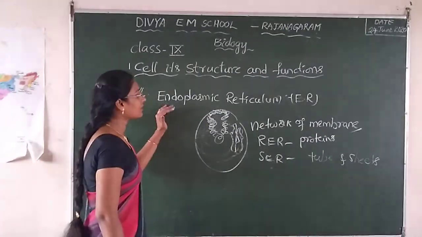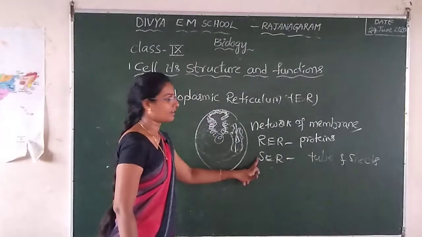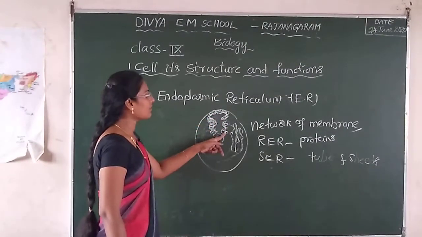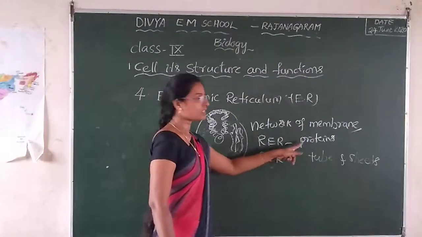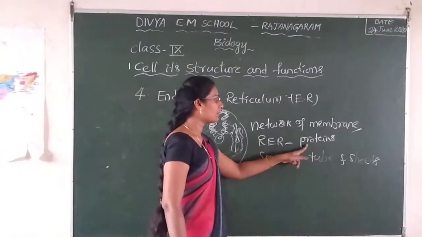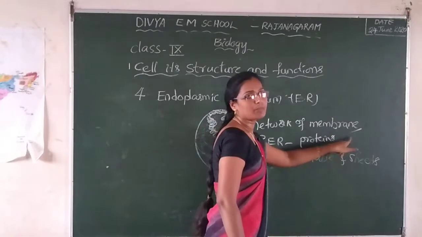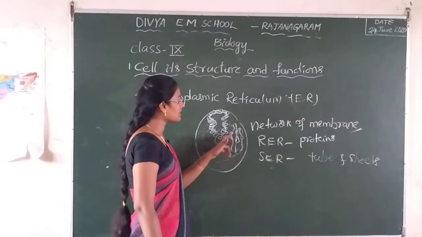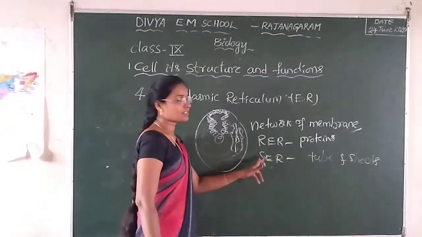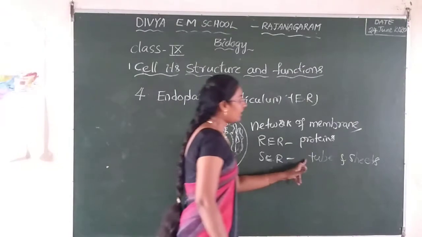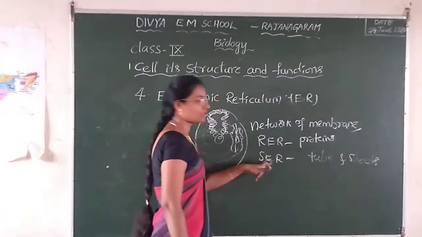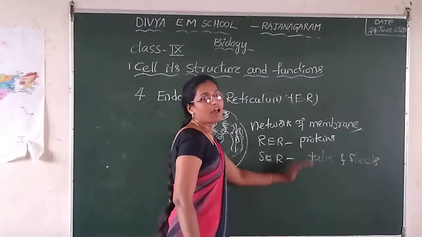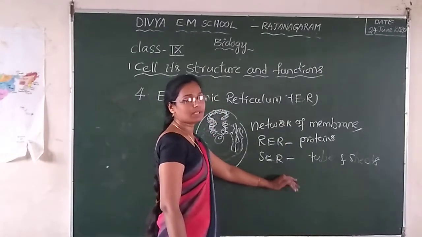Endoplasmic reticulum has two types, RER and SER. When ribosomes are attached on the surface of the endoplasmic reticulum, it is called the rough endoplasmic reticulum. What is the use of rough endoplasmic reticulum? It is used for the manufacturing of proteins. The second one, where ribosomes do not attach to the surface, is known as the smooth endoplasmic reticulum. What is the function of SER? It is the manufacturing of fat molecules and also lipid synthesis. Proteins and lipids both help in building up the cell membrane.